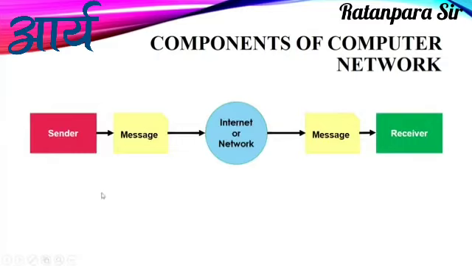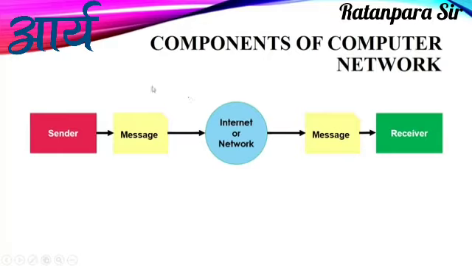It's a diagrammatic flow of these components of a computer network. Here we have the sender. It is the receiver. And it is the main message which we have to send. Suppose being a sender, I have to send a piece of text to you. For sending that piece of text, either I will use a network or I will use the internet. So this internet or network and the connections which I am using will play the role of a medium in between the sender and the receiver. While I am sending this message to you, I have to mention your details like your email ID, your mobile number, or some other kind of information.